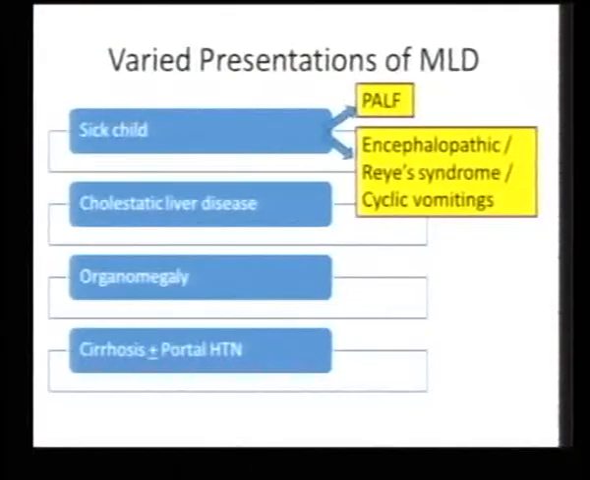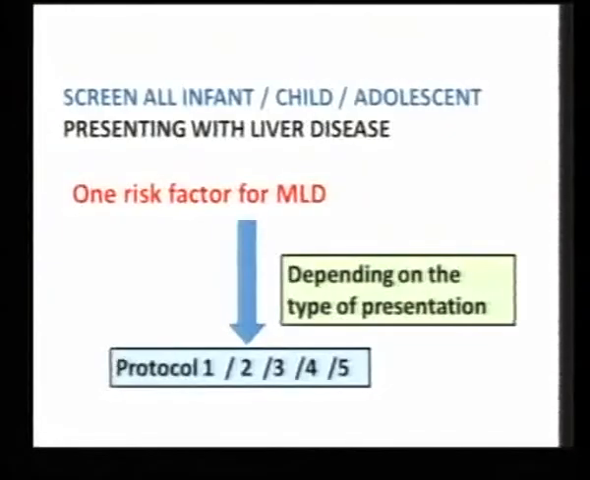Other than that, you may have a cholestatic liver disease, you may have just organomegaly, like we've been seeing, hepatomegaly, hepatosplenomegaly, and cirrhosis with portal hypertension could be another presentation. And based on this, you can even think of the various MLDs. So the idea is to screen all infants, children, and adolescents presenting to you with liver disease with this kind of risk factors. If one risk factor is present, then this child actually merits a metabolic screen.